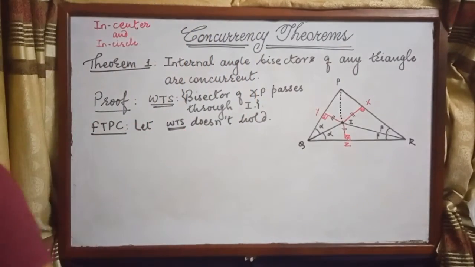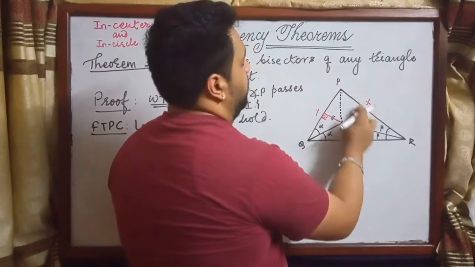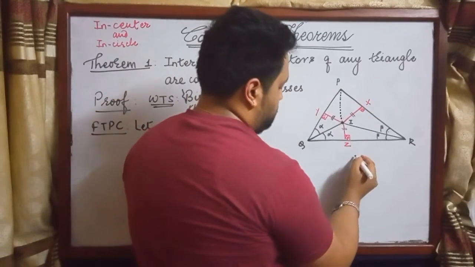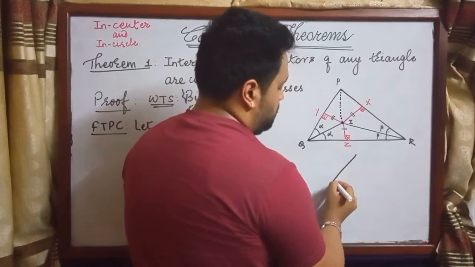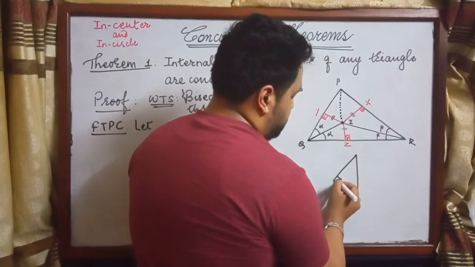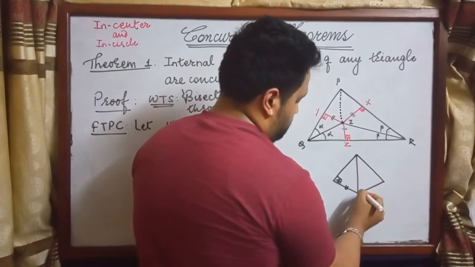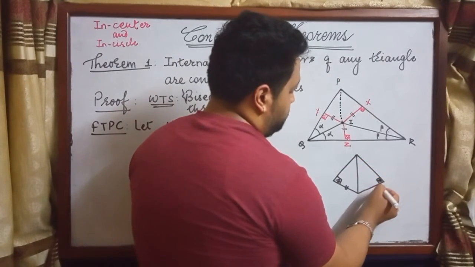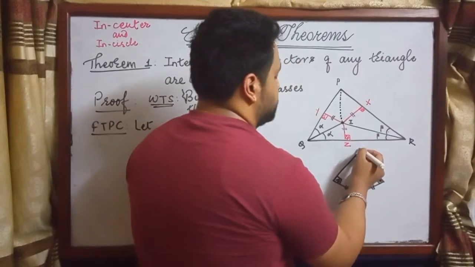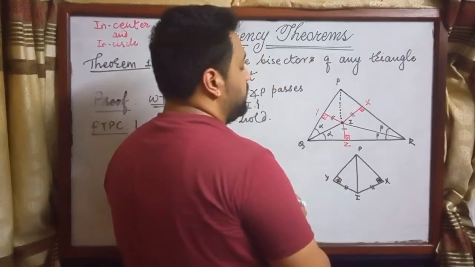Now, let's look at this part. This is 90. This is 90. This is P, this is I, this is X, this is Y. Okay?